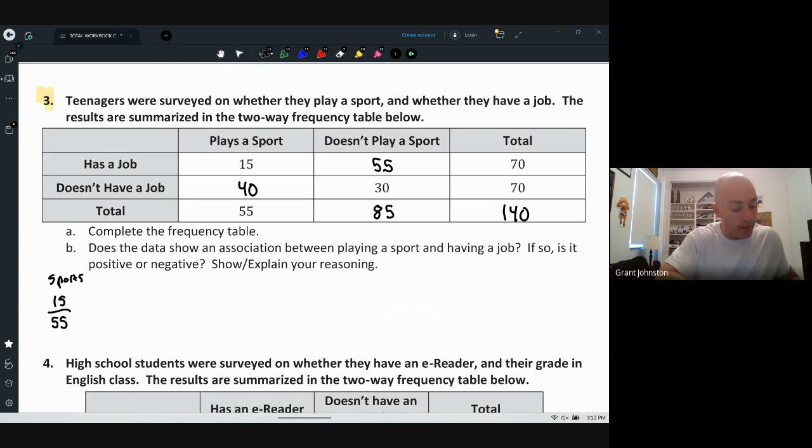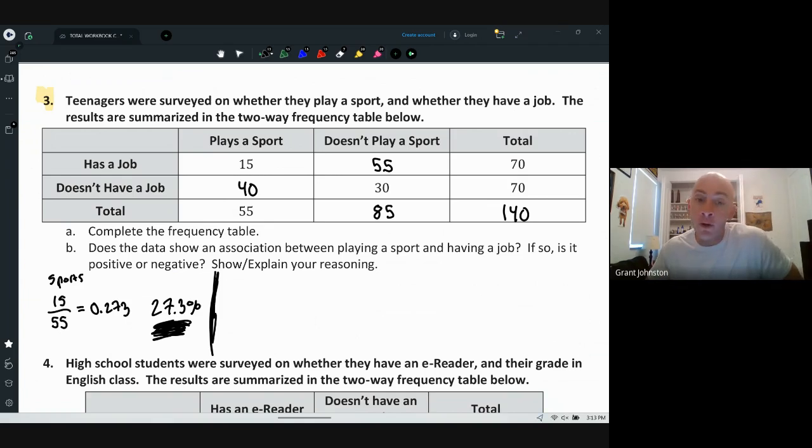So let's see what that is. That's .273 if I'm rounding, or 27.3%. That's 27.3% of the people who play a sport have a job.